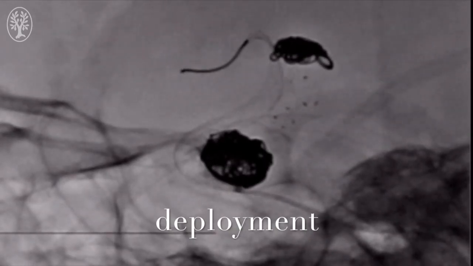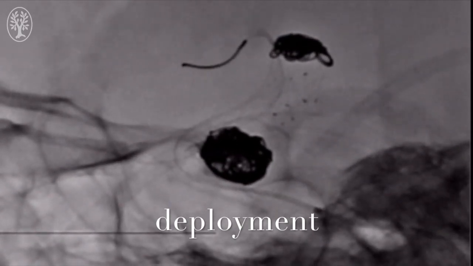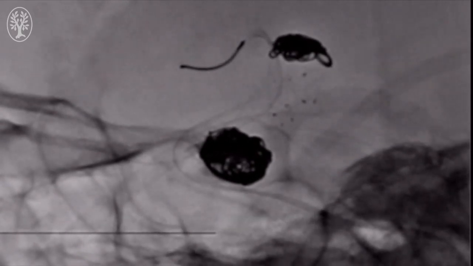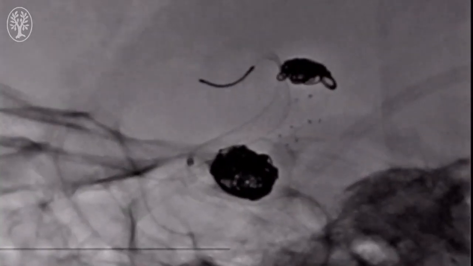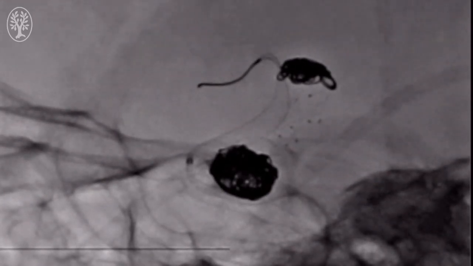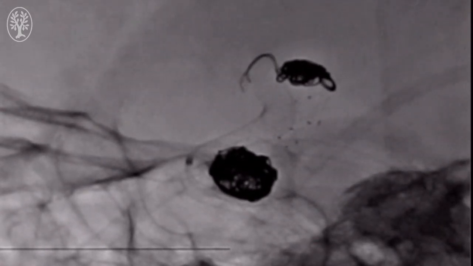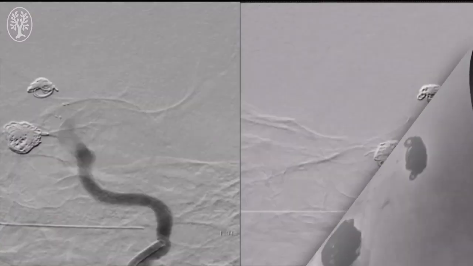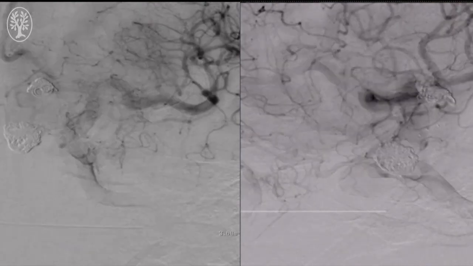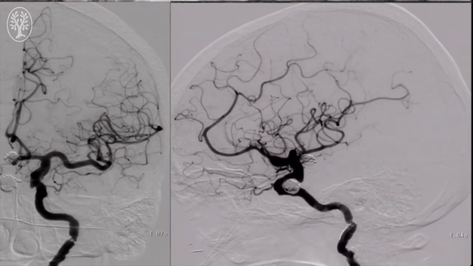Again, we see the distal portion of the stent is not yet open, but we will address that through careful bumping and pulling of the stent. Here you can see the stent open just by tugging on the introducer wire of the apparatus, and that was just enough to help the stent open up. We are well across the aneurysm neck at this point. We're pleased with the deployment of the flow diverter. And this brings this case to conclusion.